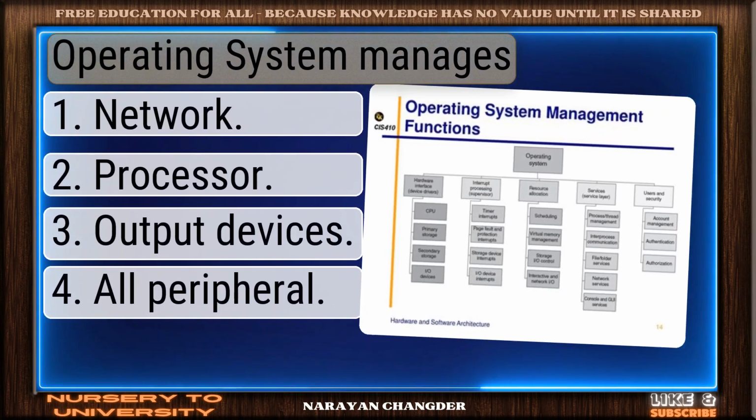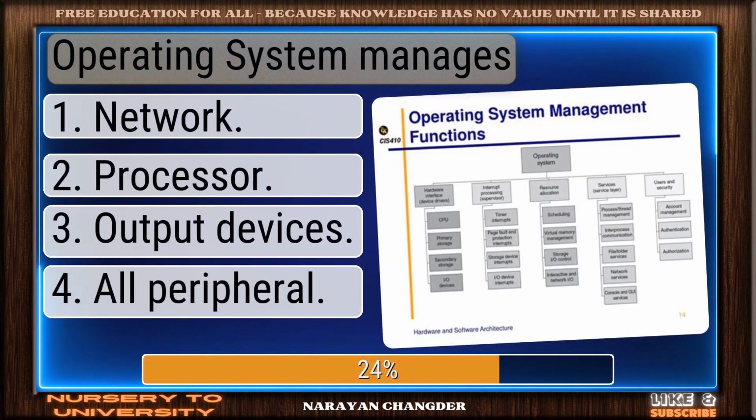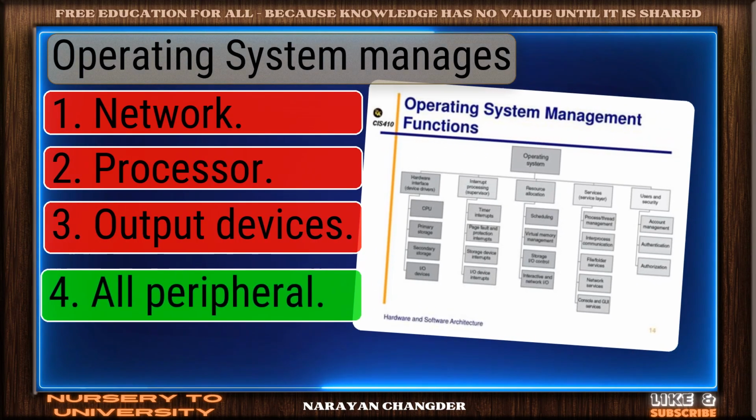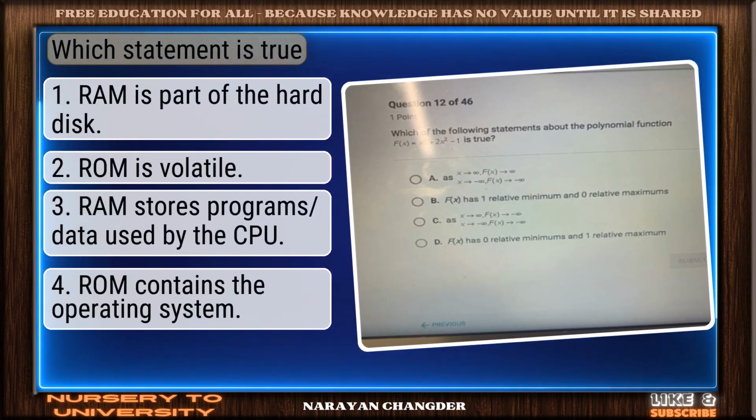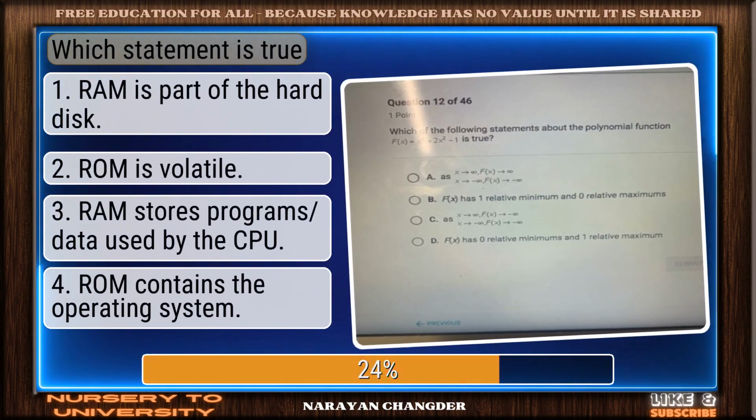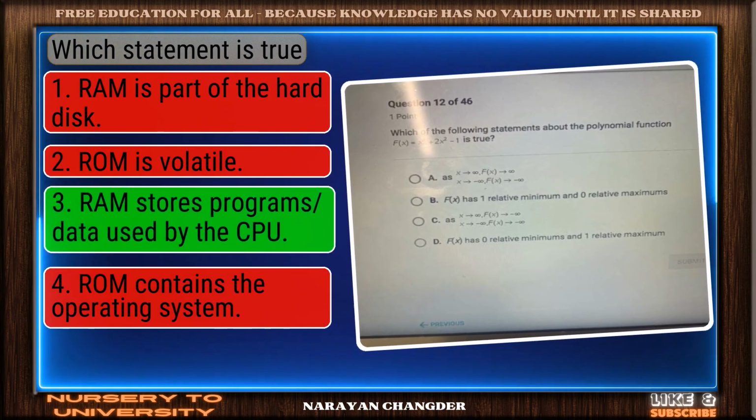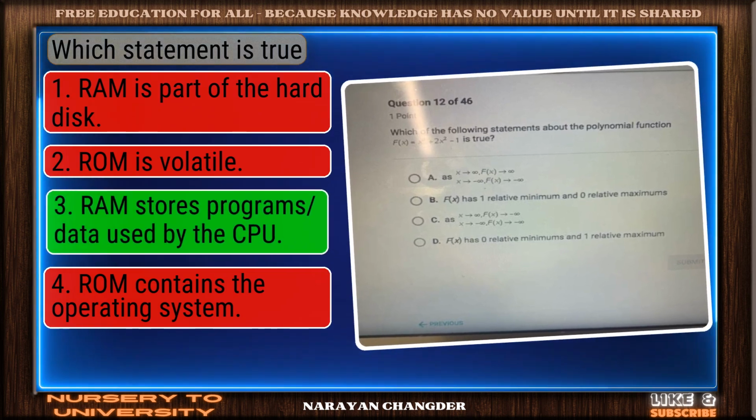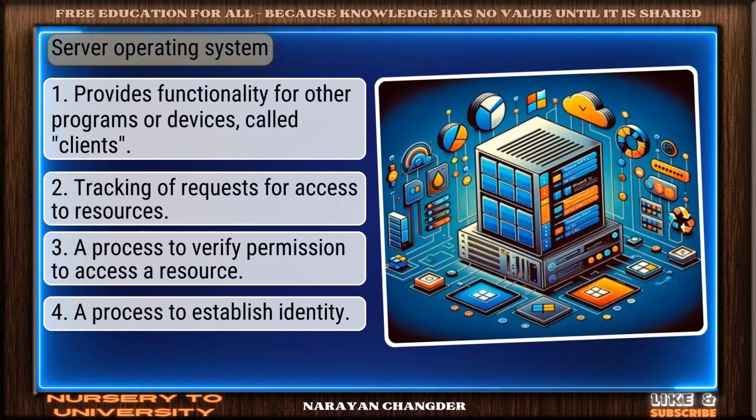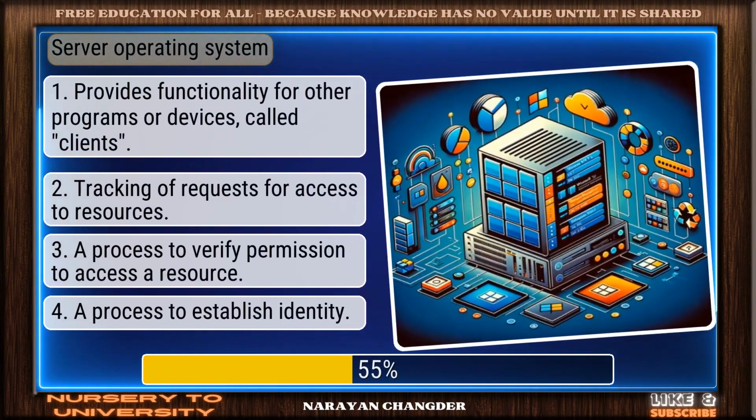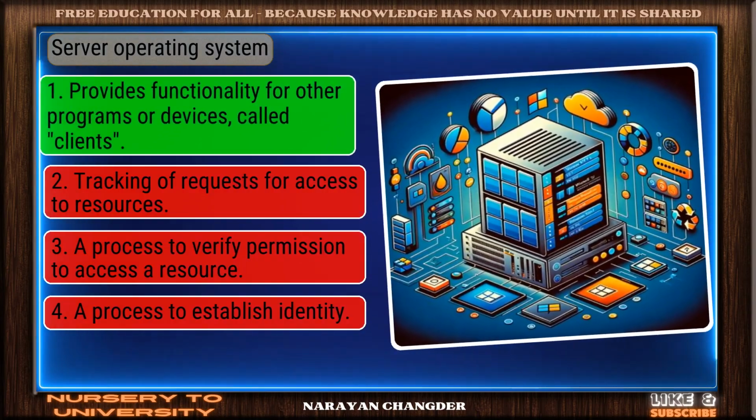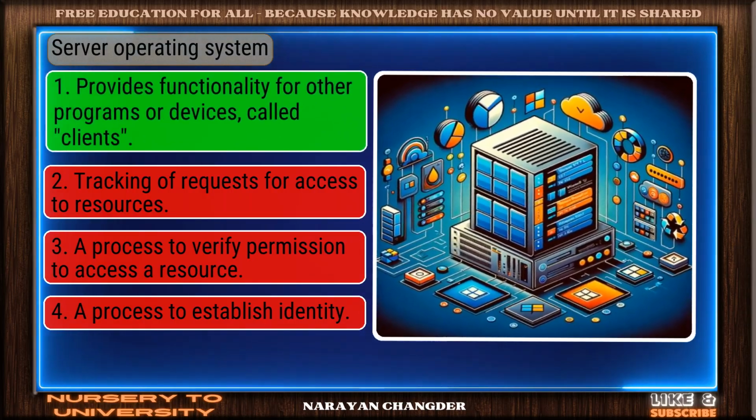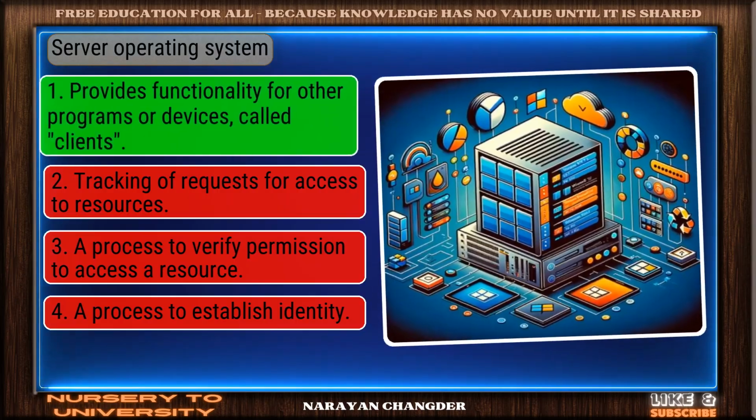Question number 70. Operating system managers. Good job. Your answer all peripheral works well here. Question number 71. Which statement is true? Right again. RAM stores programs, data used by the CPU is a valid answer. Question number 72. Server operating system. Well done. Provides functionality for other programs or devices called clients is the right choice.